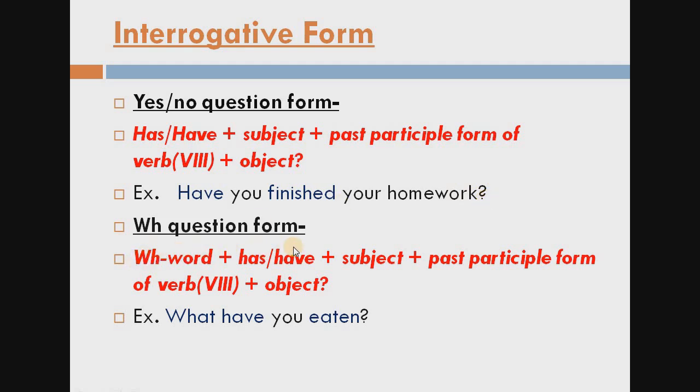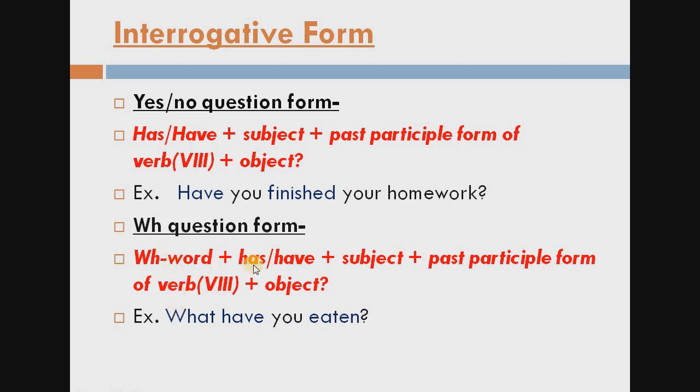Then WH question form. In WH question form we always start with the WH word, the question word. Then the same pattern as the yes-no question: WH word, then has or have according to the subject, then third form of the verb, then object. See the example: what have you eaten?